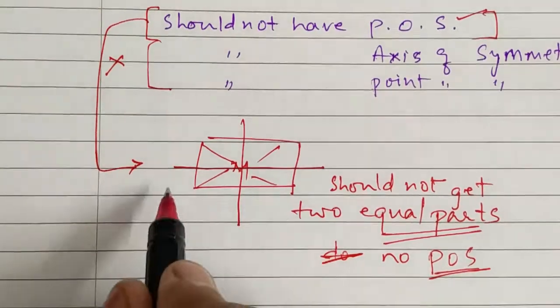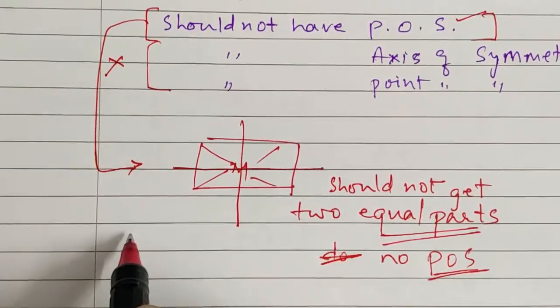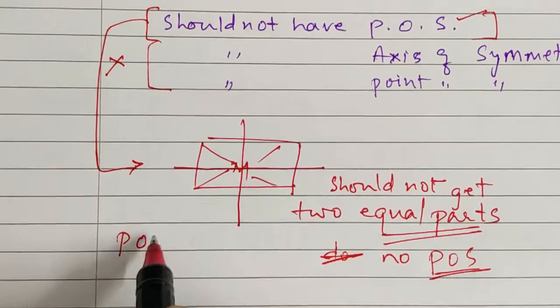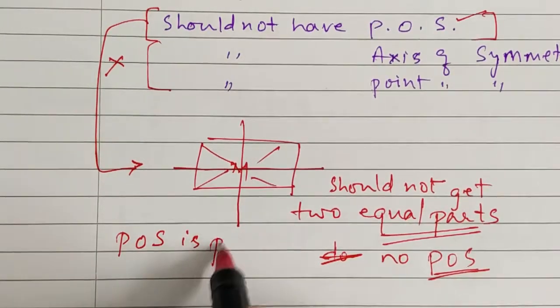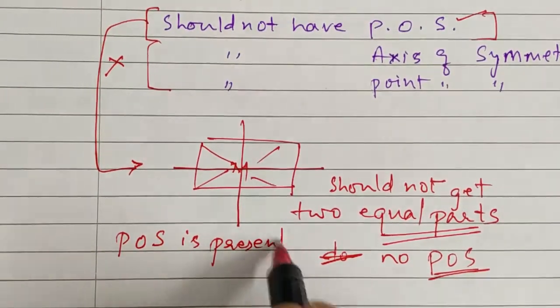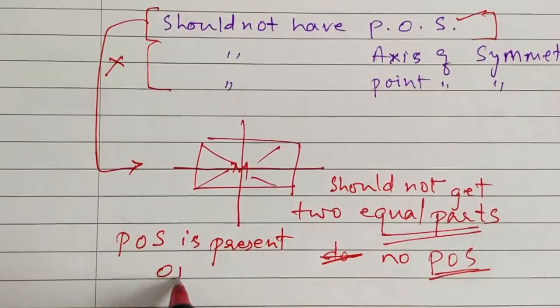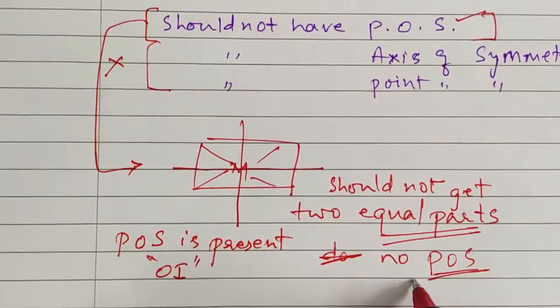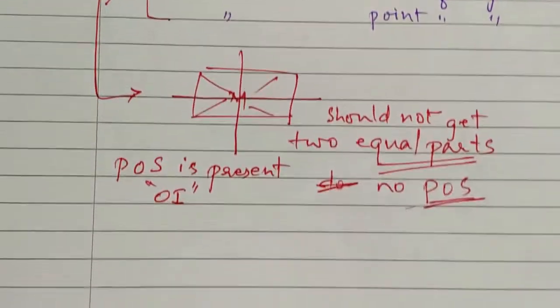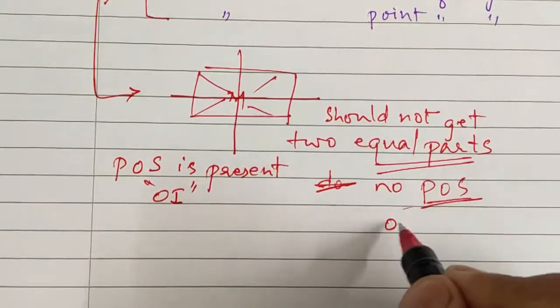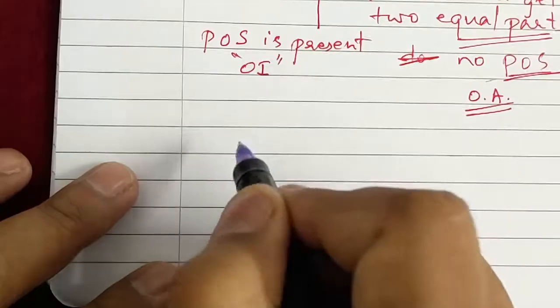If we get two equal parts, then plane of symmetry is present. If plane of symmetry is present, then the compound will be optically inactive. If plane of symmetry is absent, then the molecule will be optically active.